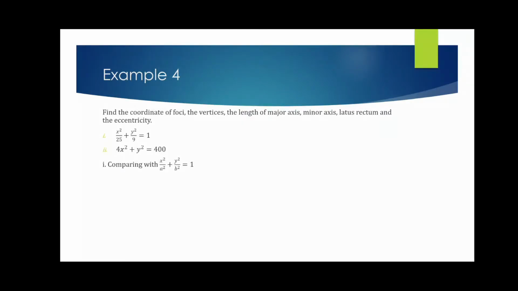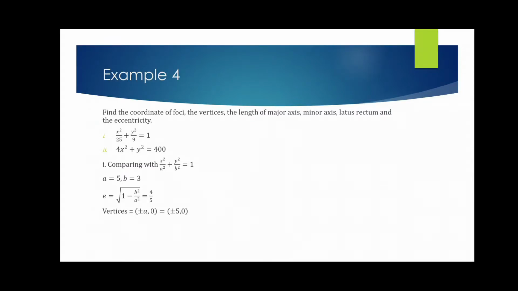In the first case, it is already given in that form, x squared by a square plus y squared by b square equals to 1. So the value of a is 5, the value of b is 3. So from there, what is e? That is the eccentricity, under root 1 minus b square by a square. So that is 4 upon 5. And also you can check that the eccentricity is coming out to be less than 1.